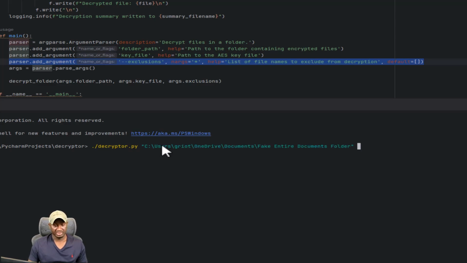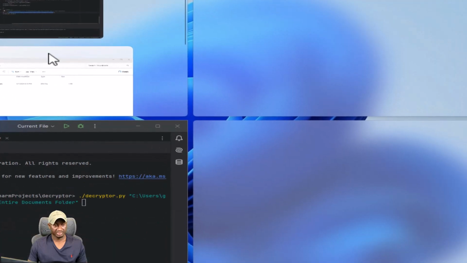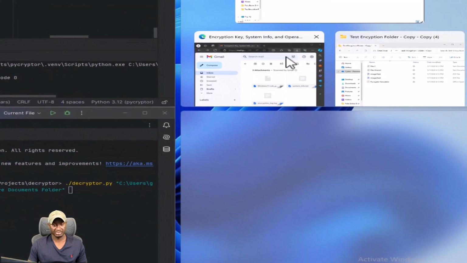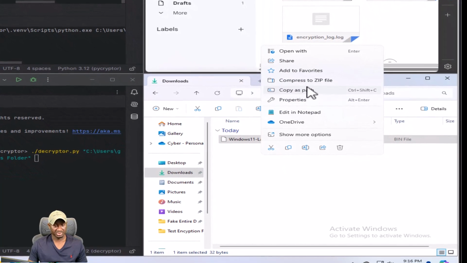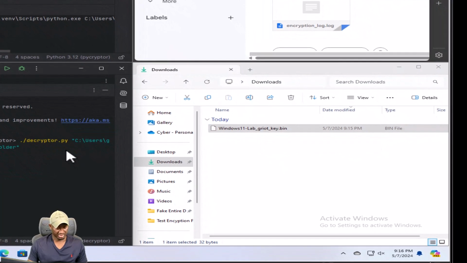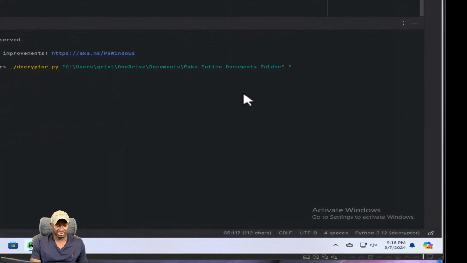And now we need the key. So let's do that as well. Let me snap that back in here and then put that here, email there, and then folders back. So now let's grab the path for this one. So copy as path, and then we'll pass that as the second argument for our decryption.